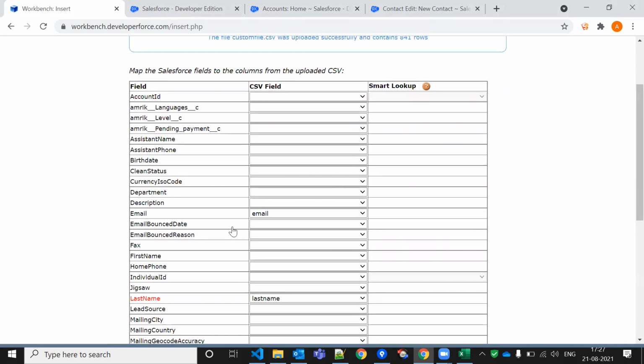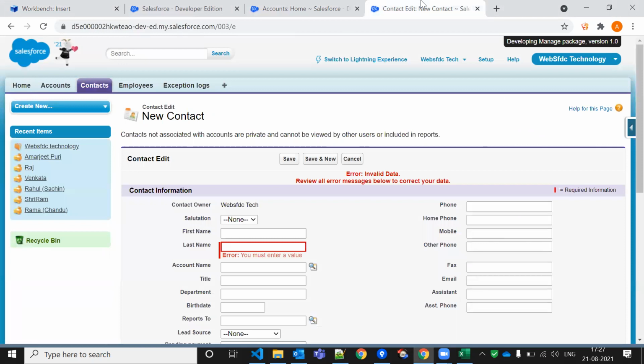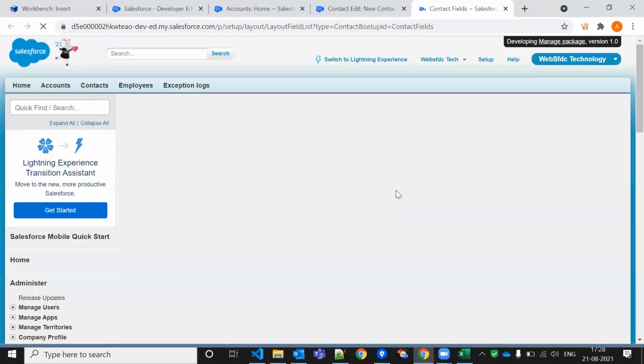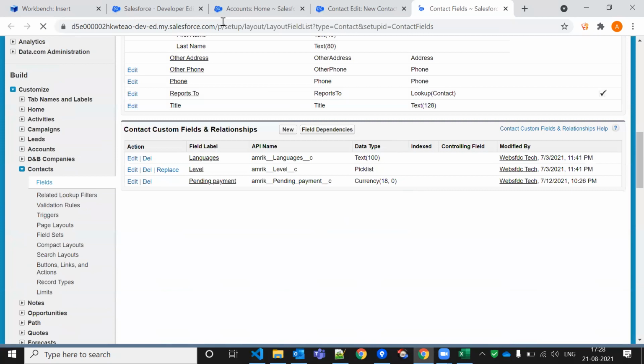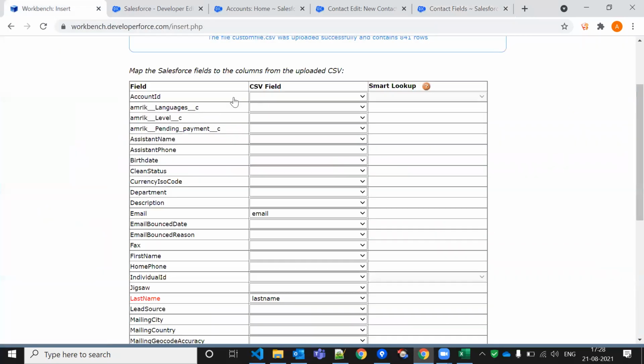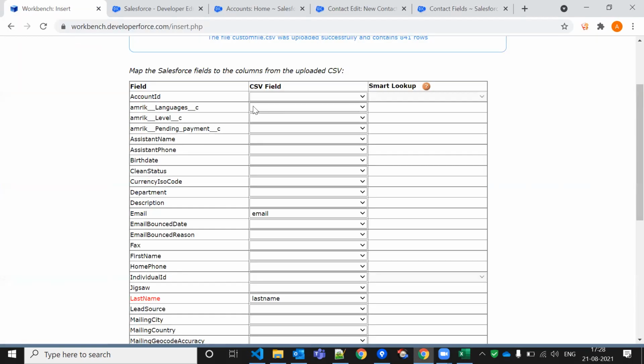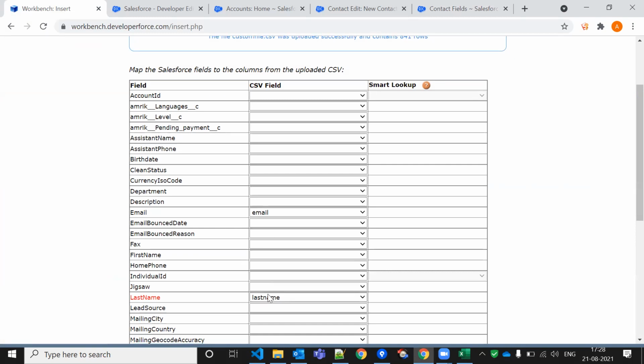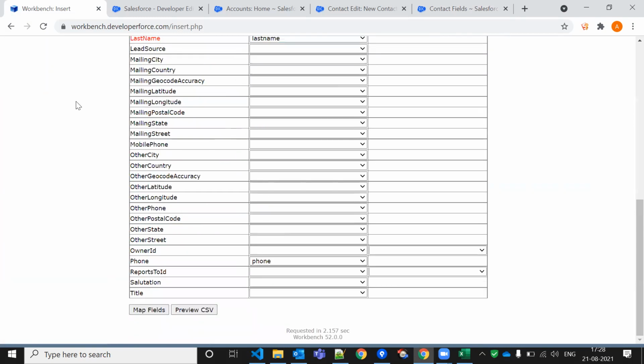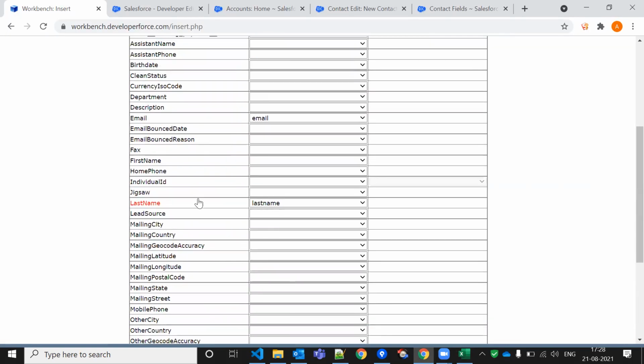All the fields are there now. All these fields you have, right? You can also see all these fields from your own field view. Whatever fields are visible to you, you get them here. So you have to do the mapping. This is my CSV field, meaning your Excel field. Suppose I added last name, phone, and email. It will show email, last name, and phone only. If I add something else here, it will show that as well. So now I'm doing the mapping.